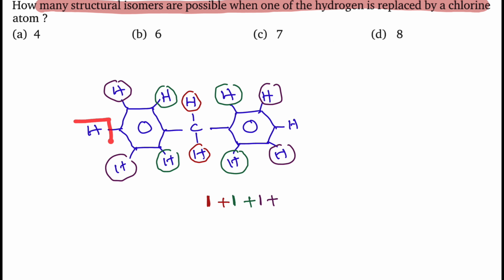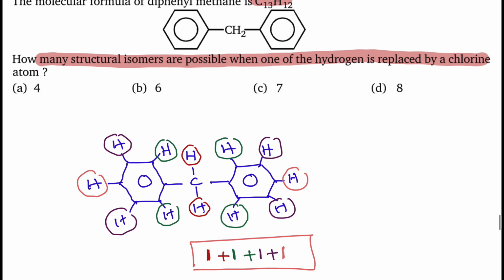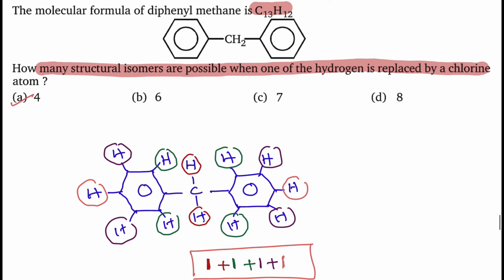And last one, this is at a para position, this is also at a para position, those two are also similar, therefore this hydrogen or this hydrogen, the result is the same. So totally you are going to get 4 different structural isomers, therefore the answer must be A.